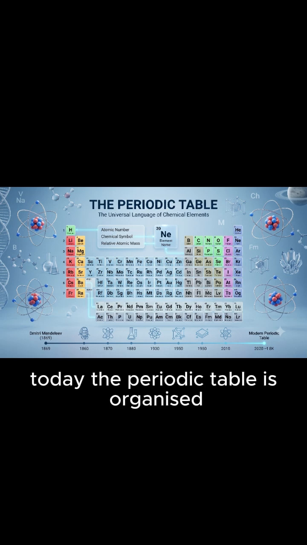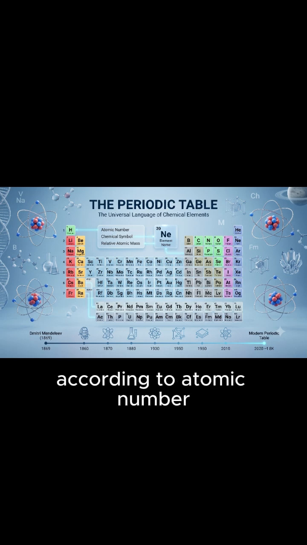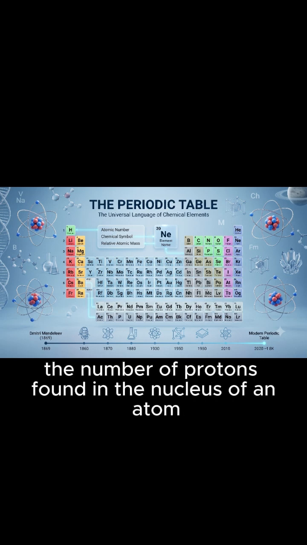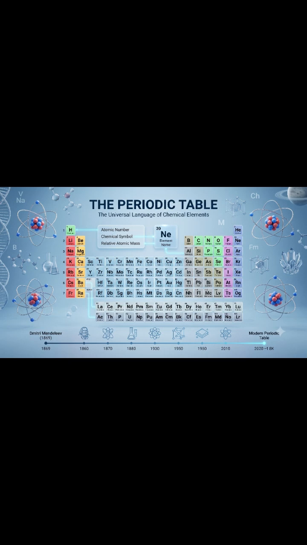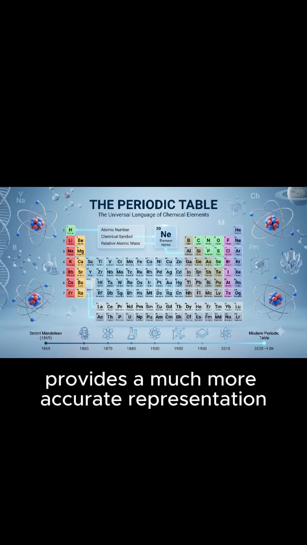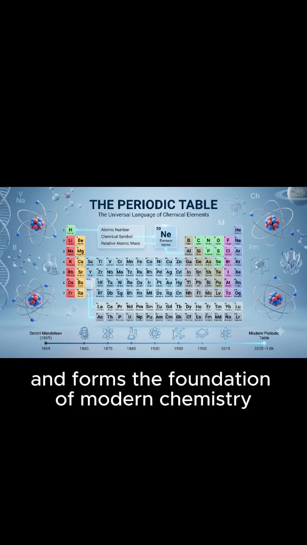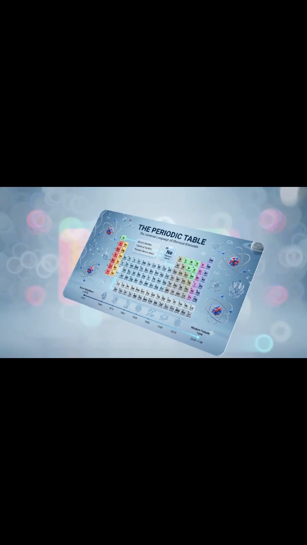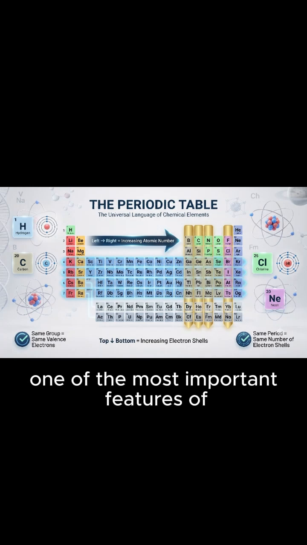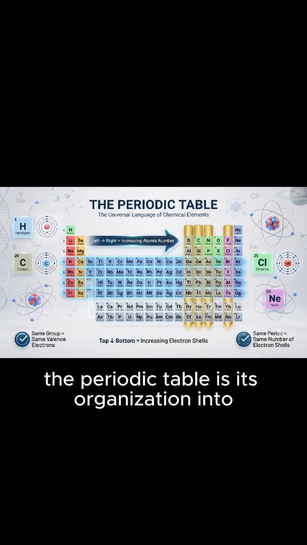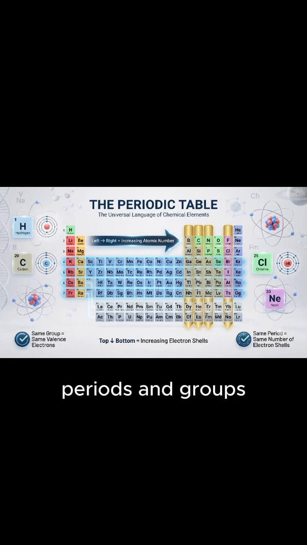Today, the periodic table is organized according to atomic number, which is the number of protons found in the nucleus of an atom. This arrangement provides a much more accurate representation of the relationships among elements and forms the foundation of modern chemistry. One of the most important features of the periodic table is its organization into periods and groups.